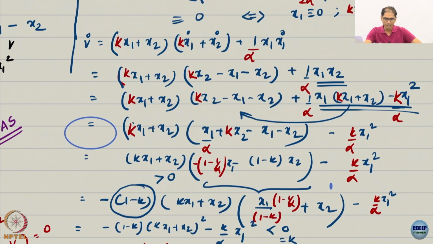See, in the harmonic oscillator case, this guy was getting cancelled directly. Now I know I cannot cancel it directly. I have a problem. So what do I do? I do the next best thing. I try to club it with a term I already have. And I see that here I have a kx1 plus x2 term. So I try to write it as kx1 plus x2. So what did I do? I took the x2, I wrote it as kx1 plus x2 minus kx1. So I got from this one term these two terms. Now I know that this guy can be clubbed with this term.